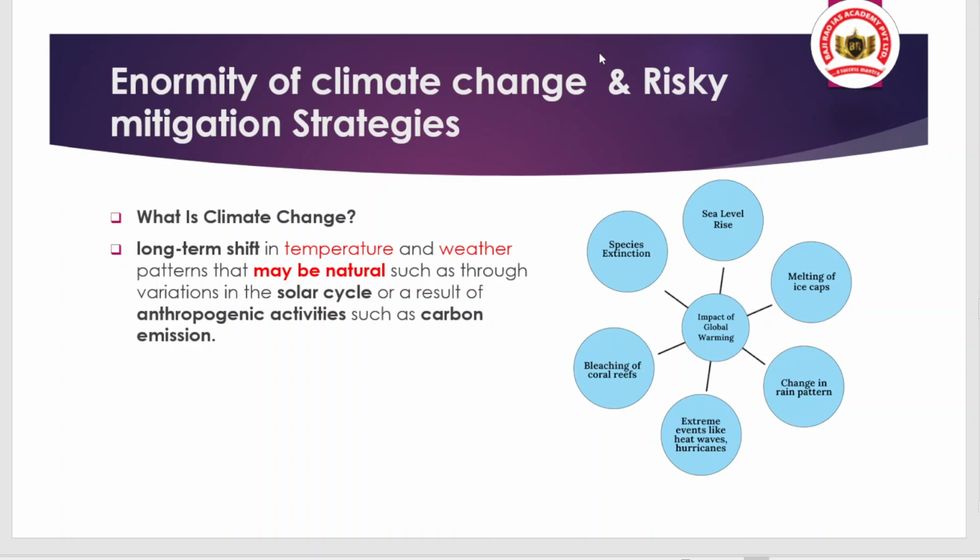These gases are heat-trapping gases that trap the heat and make our atmosphere warmer, and that prevents the release of outgoing terrestrial radiation from our atmosphere to space. That means our atmosphere is restricted from becoming cooler, and that's why we face the warming up of the temperature and the atmosphere.